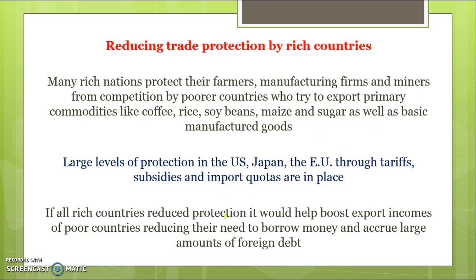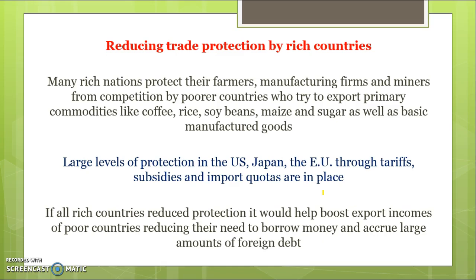Reducing trade protection by rich countries is critical as well. Rich countries protect their farmers, their manufacturing firms and miners from competition from these poor countries who are trying to sell them primary commodities. They're trying to sell them coffee, rice, soybeans, maize, sugar, as well as basic manufactured goods, but the high level of protection in these countries is making it really hard for them to do so.